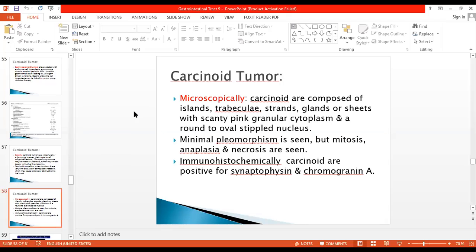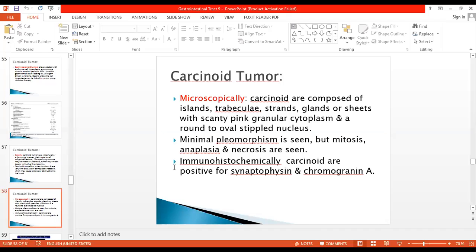Minimal pleomorphism is seen, but mitosis, anaplasia, and necrosis can be seen. Immunohistochemically, carcinoids are positive with synaptophysin and chromogranin A because they are neuroendocrine tumors. So they have to be positive for synaptophysin and chromogranin A. These are the immunological markers which show that synaptophysin and chromogranin are positive in carcinoid tumor.